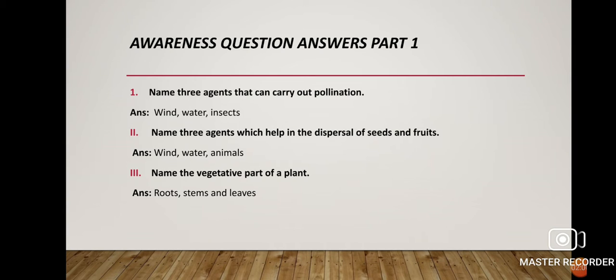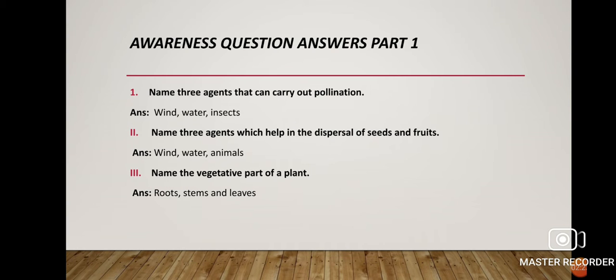With the help of wind, like drumstick: drumstick seeds can be dispersed as they have a wing like structure. Then grass. With the help of water, you can say water lily, then coconut, they can be dispersed. And with the help of animals, xanthium, because they have a hook like structure, can be dispersed.